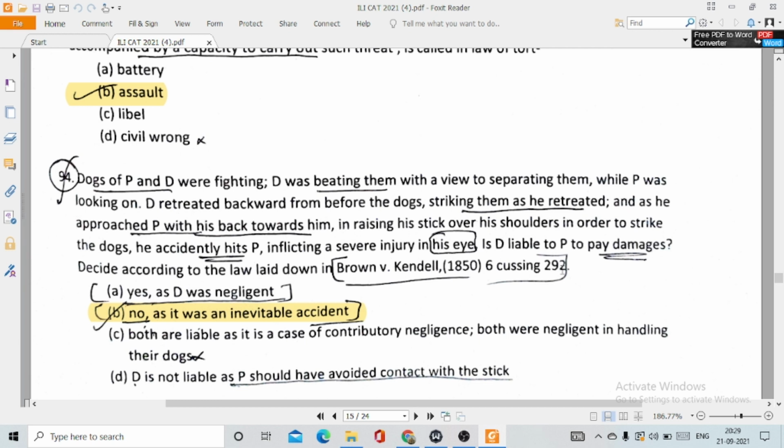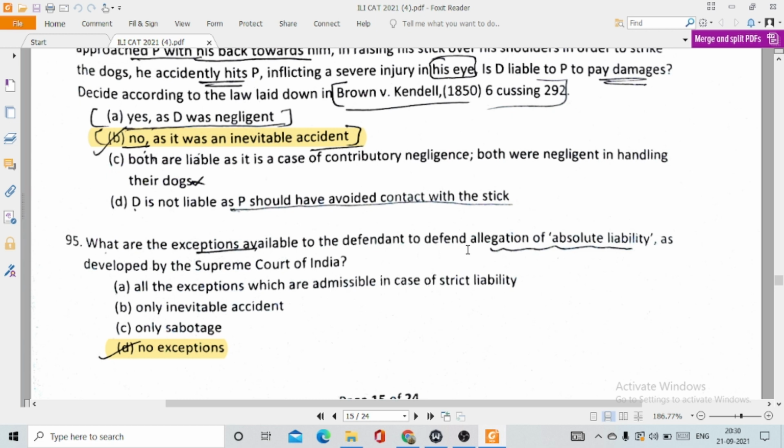So this fact has been taken from this leading case law called Brown versus Kendall, and now you have to decide whether D is liable for damages to P. So the correct option is option number B, because no, it was an inevitable accident. 95. What are the exceptions available to the defendant to defend allegations of absolute liability as developed by the Supreme Court of India? So the correct option is no exceptions, because there are actually no exceptions for absolute liability. Exceptions are there for strict liability.